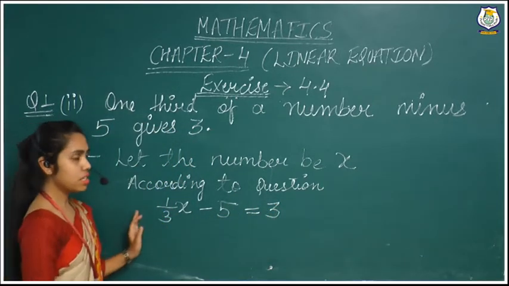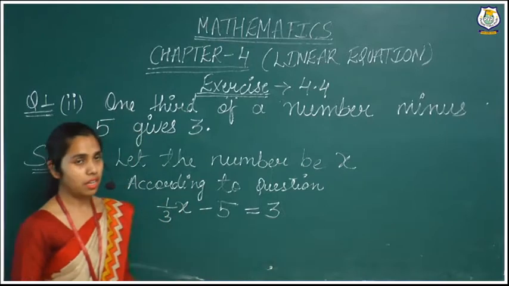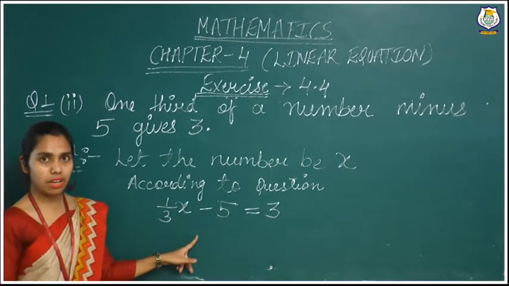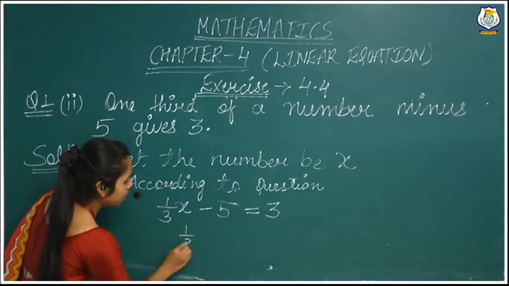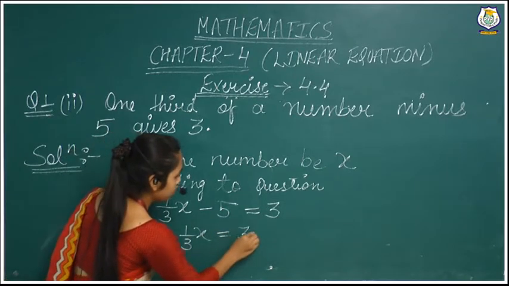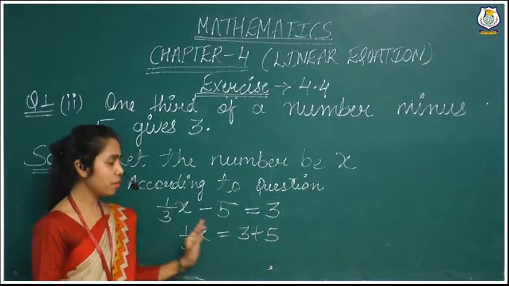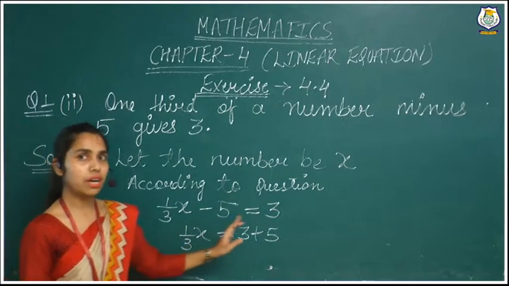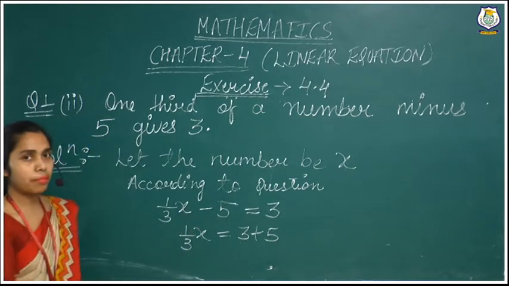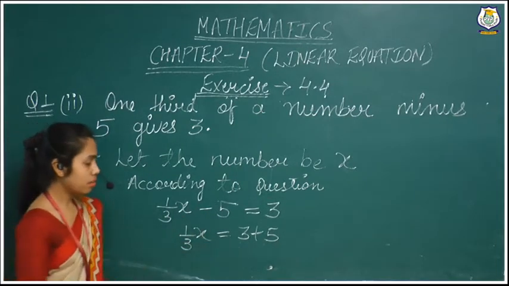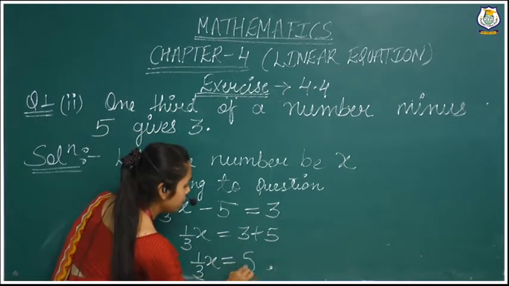Now we will have to solve this equation. We have set up our equation that 1 by 3x minus 5 is equals to 3. Now we will have to solve, or we will have to find out the value of x. So we will take this 5 on the right hand side. Then the sign will be changed. 1 by 3x is equals to 3 plus 5. 3 plus 5, why plus 5 is here? Because whenever we are taking number from one side to other side, then the sign will be changed. So here 3 plus 5. 3 plus 5, we are getting 8, right?